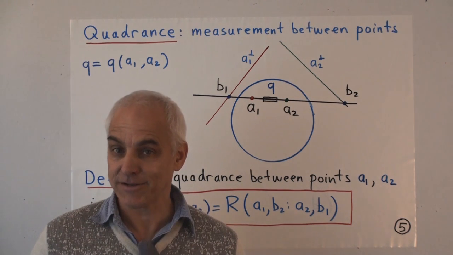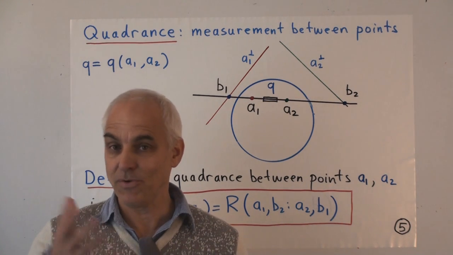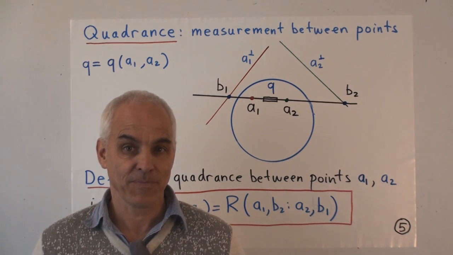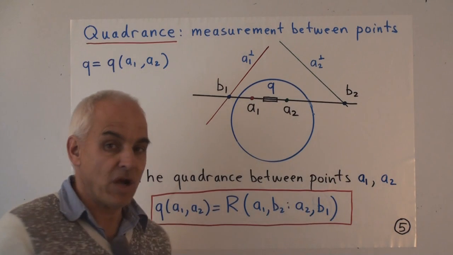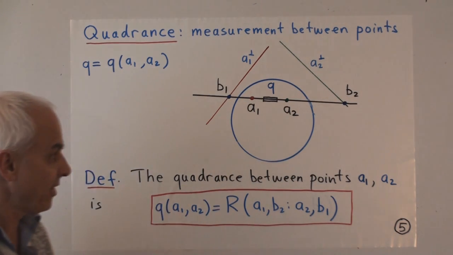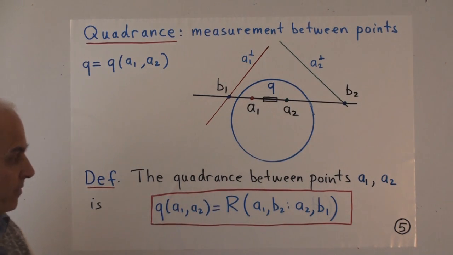Well, distance is not the right way of measuring the separation of points in geometry, as you will know very well if you've been looking at my rational trig series. It's not the right way in Euclidean geometry, as Euclid went out of his way to emphasize, but it's also not the right way in hyperbolic geometry.